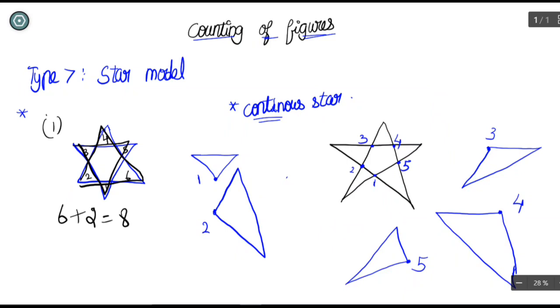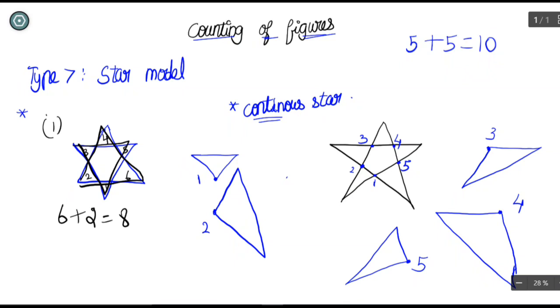For your clarity, I have drawn the 5 point triangles here. These are the 5 point triangles, and you already saw that the triangles at the vertexes number 5. In addition to this, the 5 point triangles: for the first point, this is the triangle. For the second point, this is the triangle, and this one. For the third point, look at this one, it's a triangle. For the fourth point, this is the triangle, and for the fifth point, this is the triangle. So 5 triangles come at the points. So 5 plus 5 equals 10.